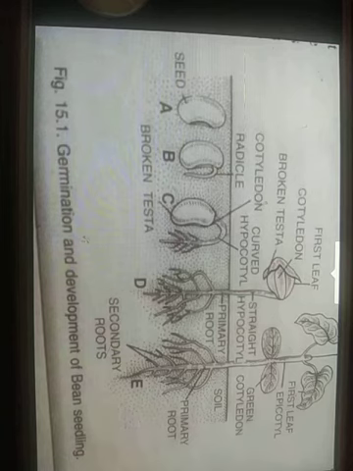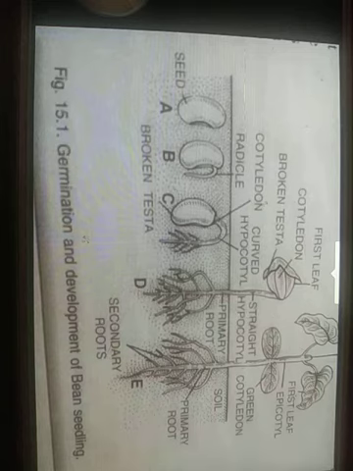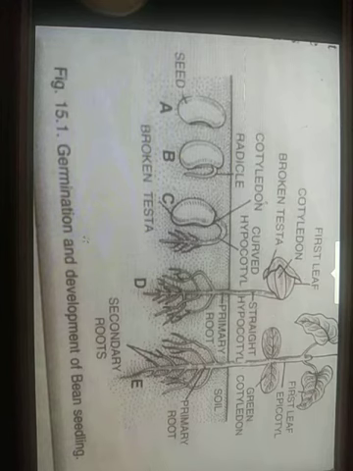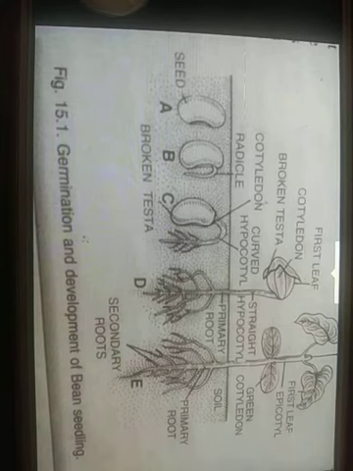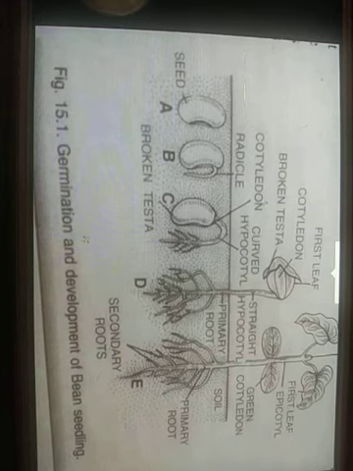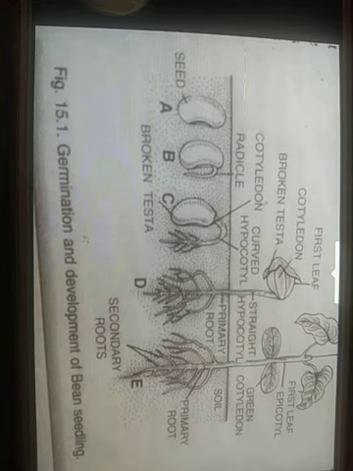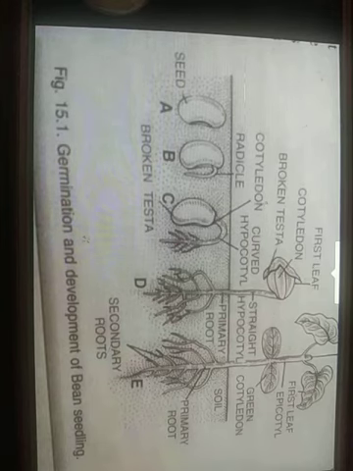The seed kernel swells up and ruptures the softened seed coat. Imbibition of water is the first step of seed germination. So here the imbibition of water is taking place. The embryo becomes active. It produces hormones and enzymes for hydrolysis of the stored polysaccharides, proteins and lipids. Respiration is initially anaerobic. Soon it becomes aerobic. Rate of respiration also increases.